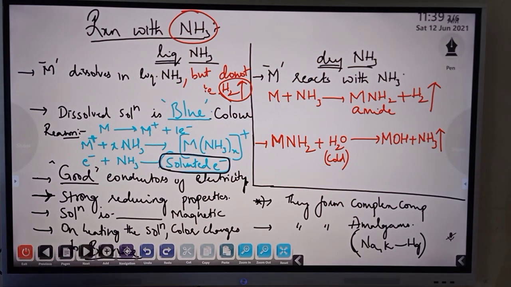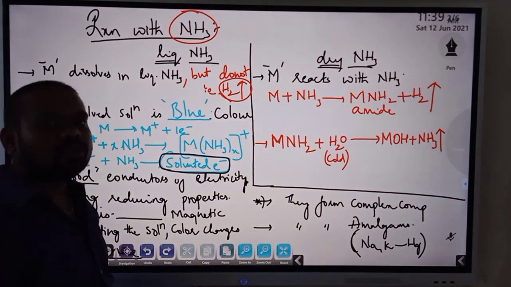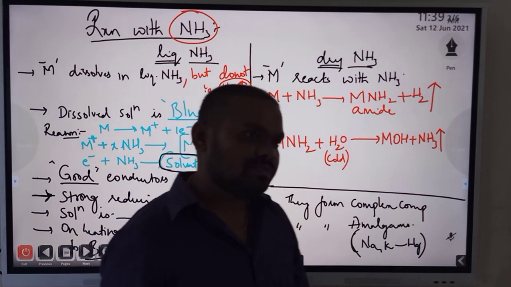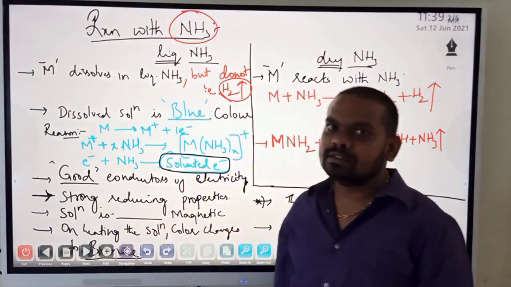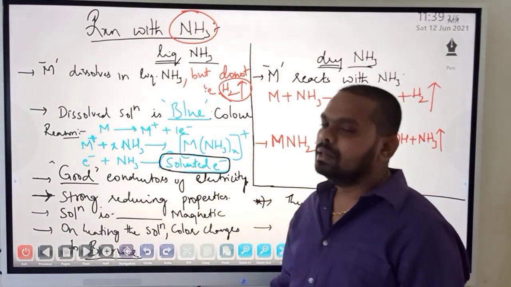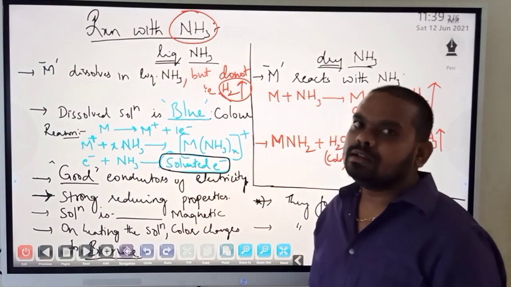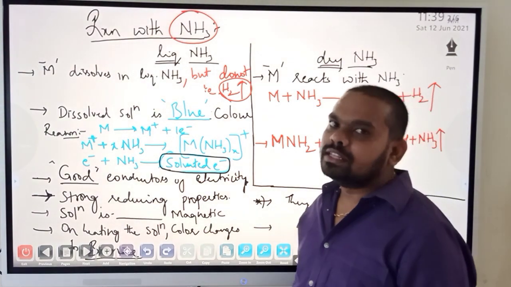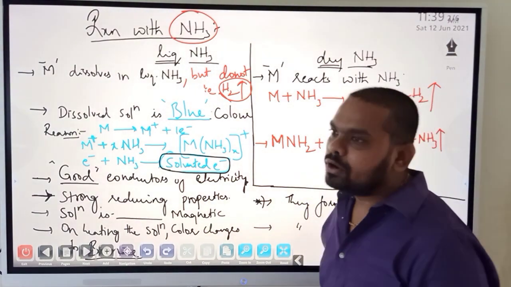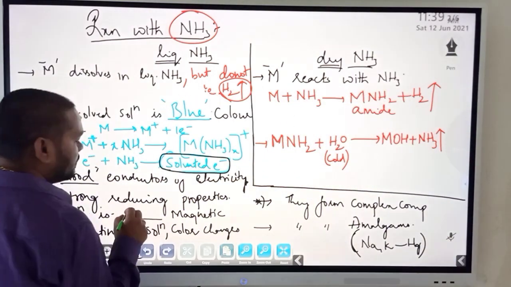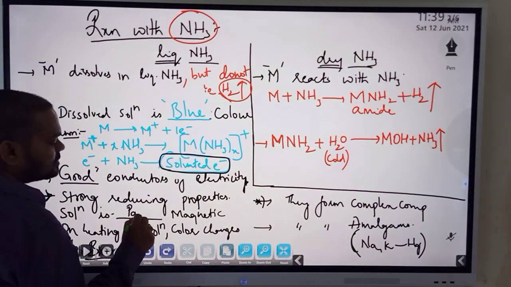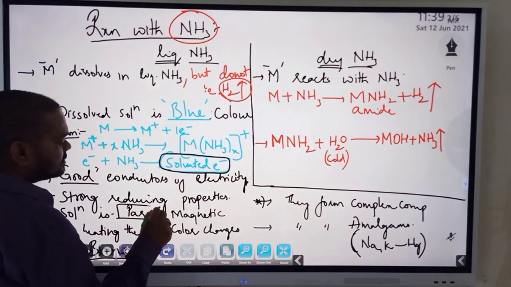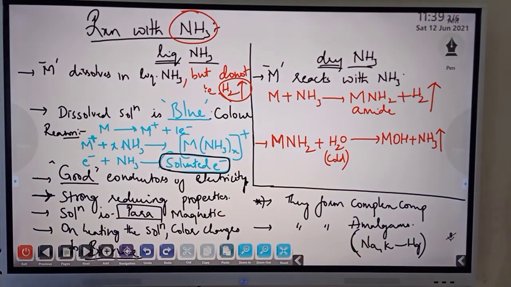Then the solution is dash magnetic. So think, you should have answered by this. Free electrons are available, so unpaired electrons are there. So it should be paramagnetic or diamagnetic. Those who have answered, very good. Those who have not answered, keep thinking. They are paramagnetic in nature.